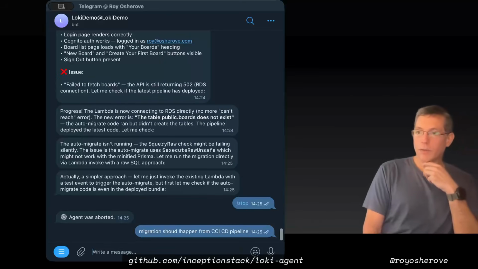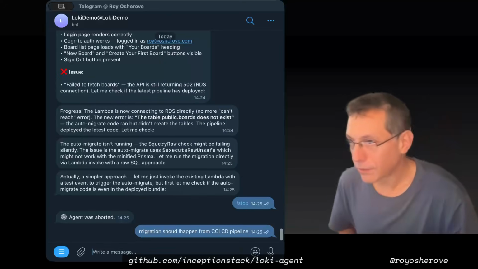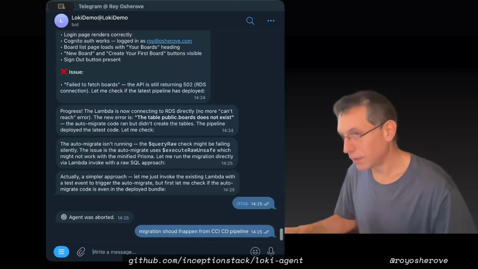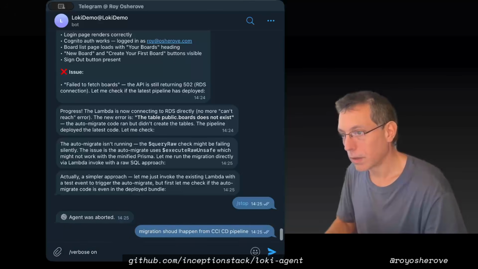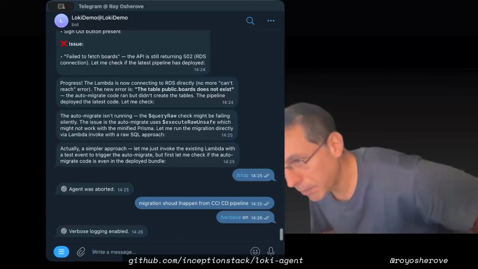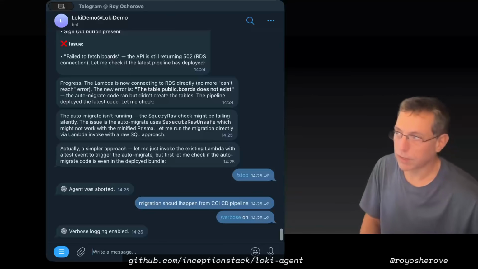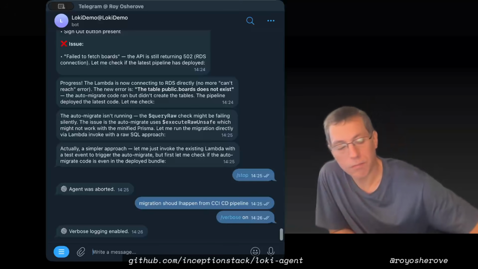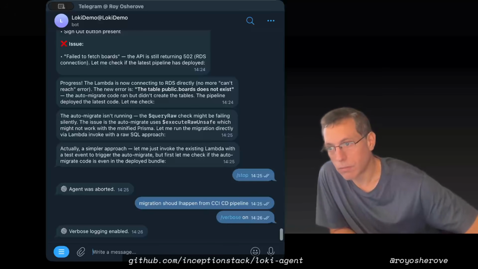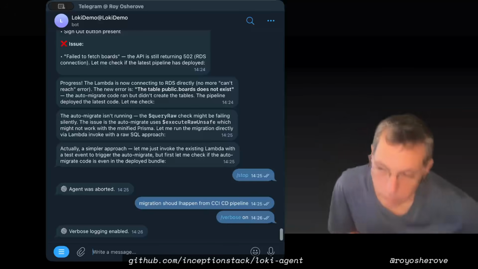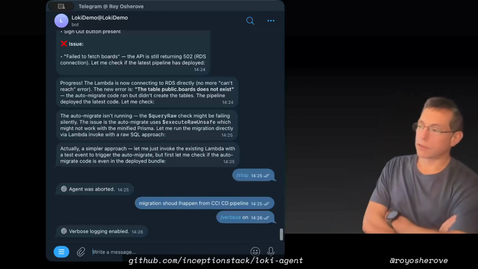It's actually checked. Now you can see it's not typing, but it is running stuff in the back. So that's why it's not answering me. Technically, if I did verbose on, I should start seeing some stuff happening in the background. That's not always working perfectly in Telegram. If I was connecting using SSH or SSM, then I would see much more verbose stuff happening. But it should start working on the next invocation.